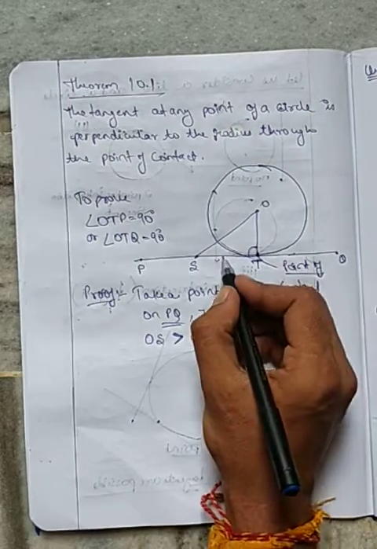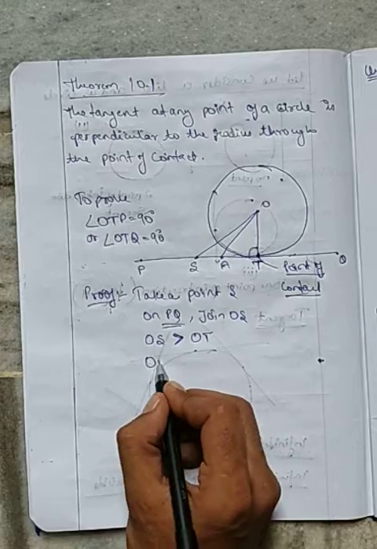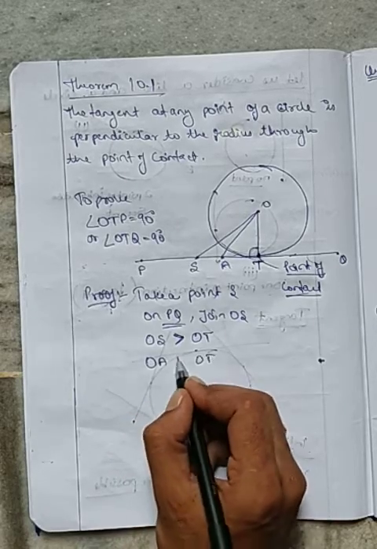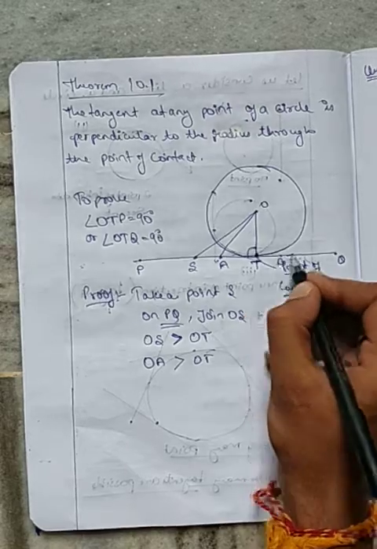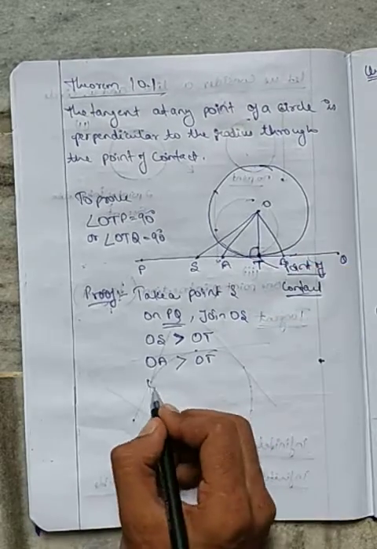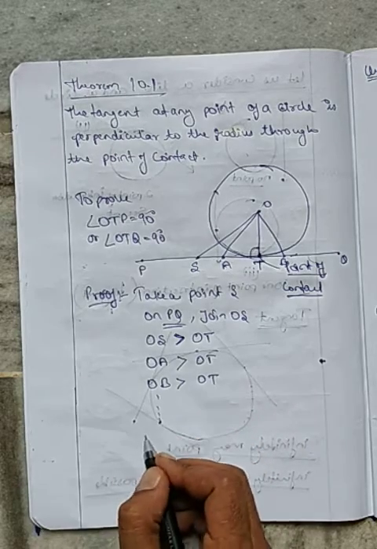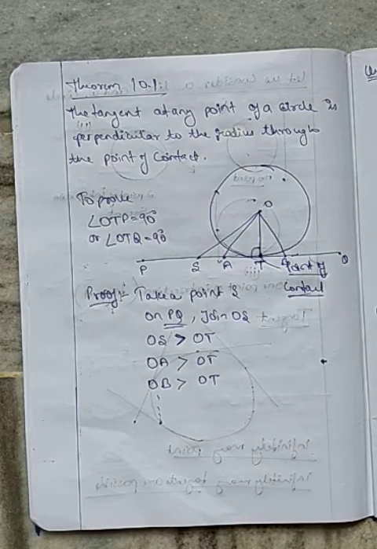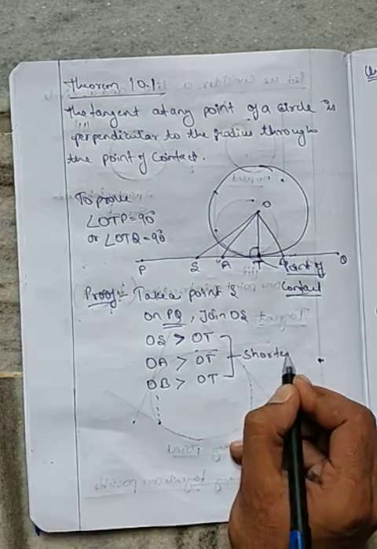Similarly, take another point A, join OA. What is the relationship between OA and OT? Again, OA will be greater than OT. Take another point B, join OB. OB will be greater than OT. In this way, if we take n number of points, OT will always be the shortest.